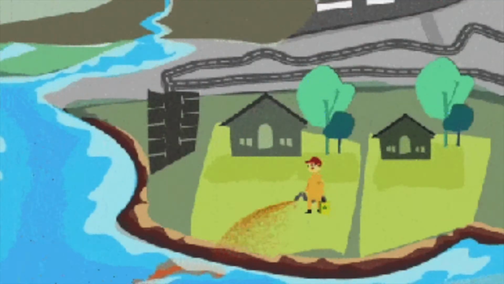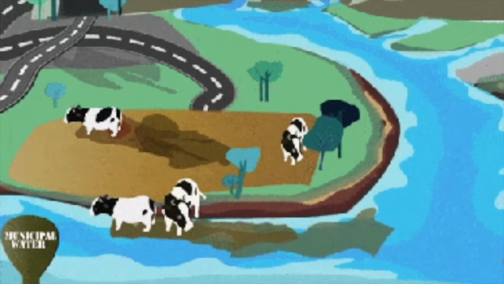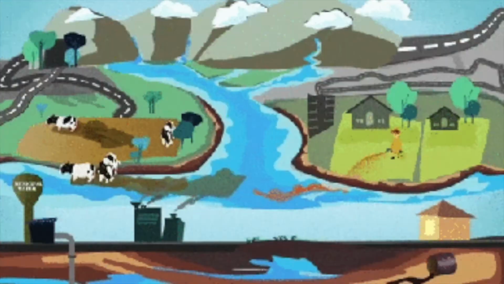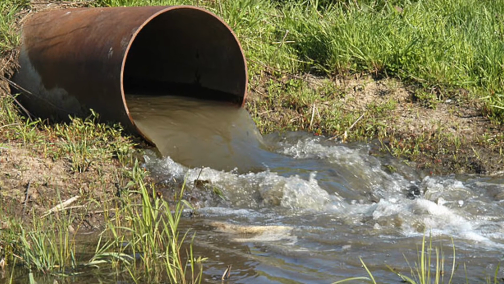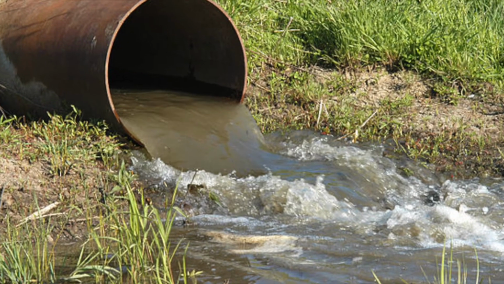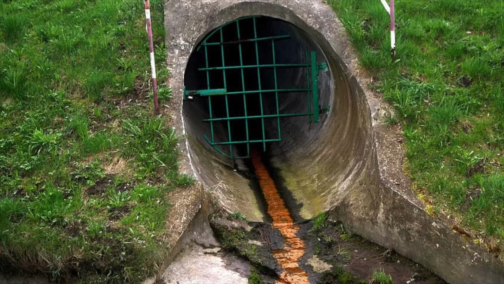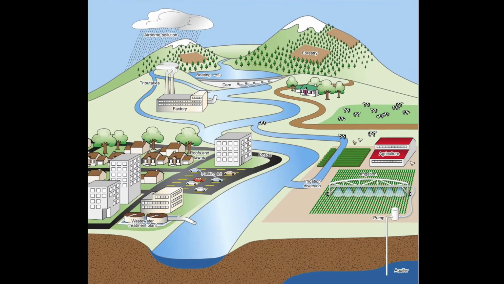It damages ecosystems and human health. There are many sources of water pollution as well. This video will focus on a few different types of water pollution. First off, if you can tell where the pollution is coming from, we call that a point source pollutant. These come from distinct locations, and examples include landfills, factories, or septic pipes. These are much easier to rectify as you can tell exactly where the source is.